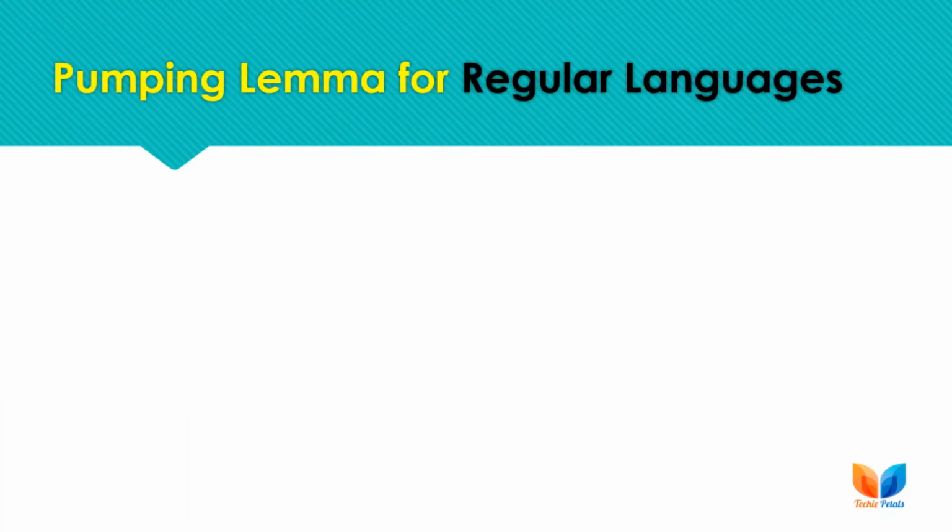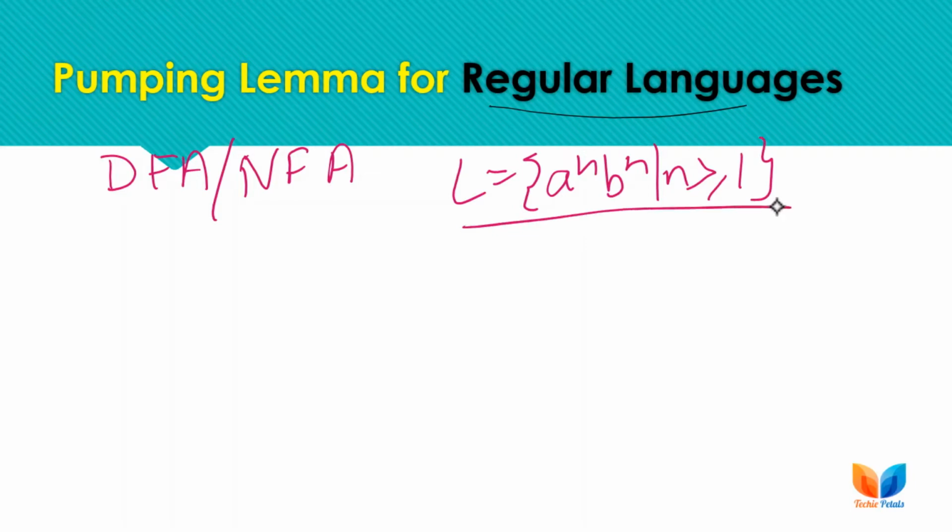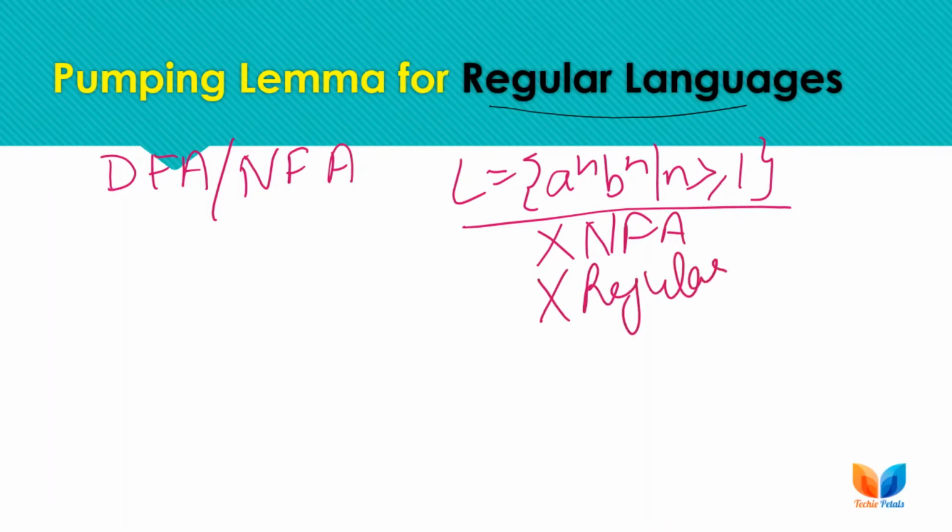Okay, so here let's have an introduction of regular languages. Regular languages are the languages that can be recognized by DFA or NFA. So all languages are regular if they are recognized by DFA and NFA. But if we have a language like a raised to power n, b raised to power n, with n greater than or equal to 1, we cannot construct a DFA or even an NFA for this particular language. So we can say that this language is not regular, as we cannot construct any DFA or NFA for it.